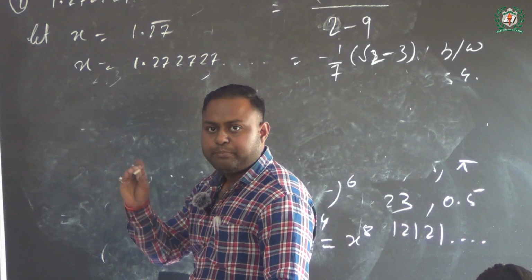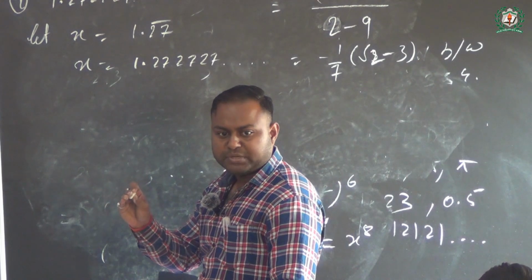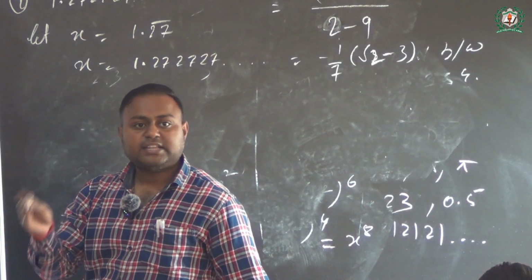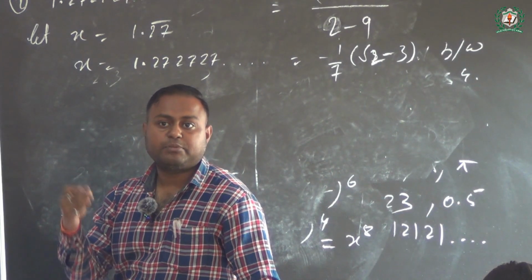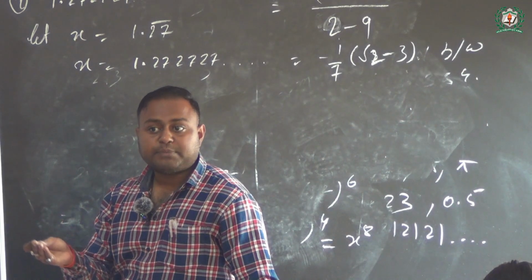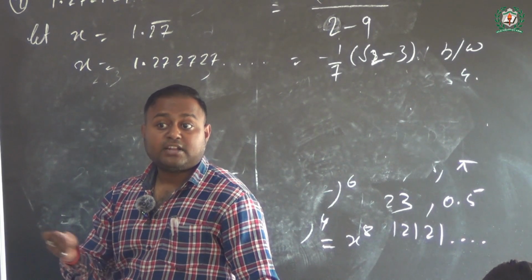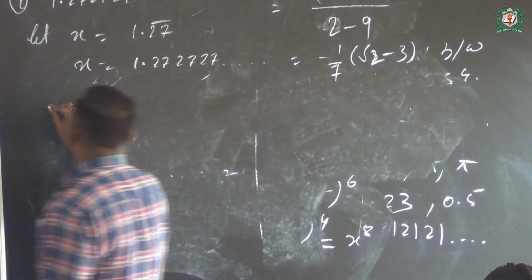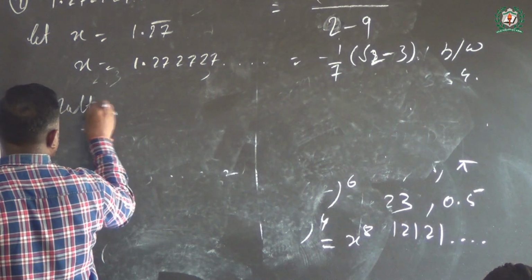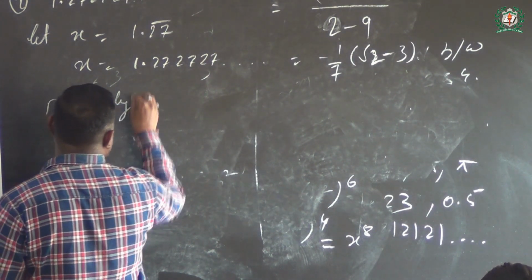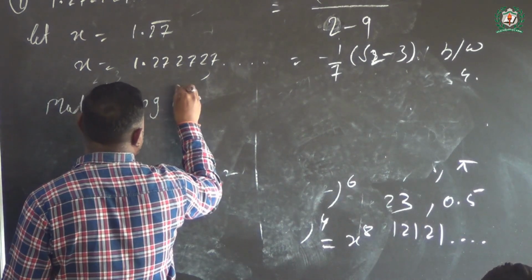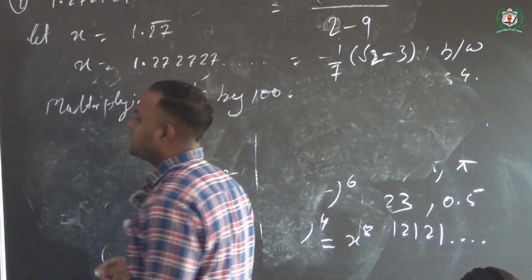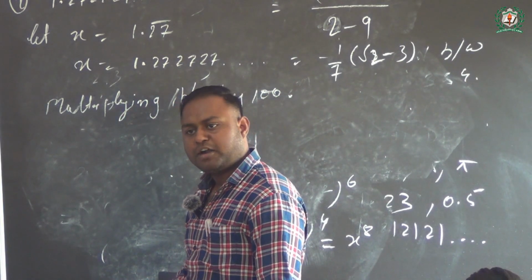Why? Whenever there is a bar over the numbers, we calculate how many numbers are under the bar. There are 2 numbers, then we multiply by that number of zeros. That is, there are 2 numbers, so it will be multiplied with 100. If there is 1 number, it will be multiplied with 10. If there are 3 numbers, then multiplied with thousands. Very good, class. So we say multiplying both sides by 100.